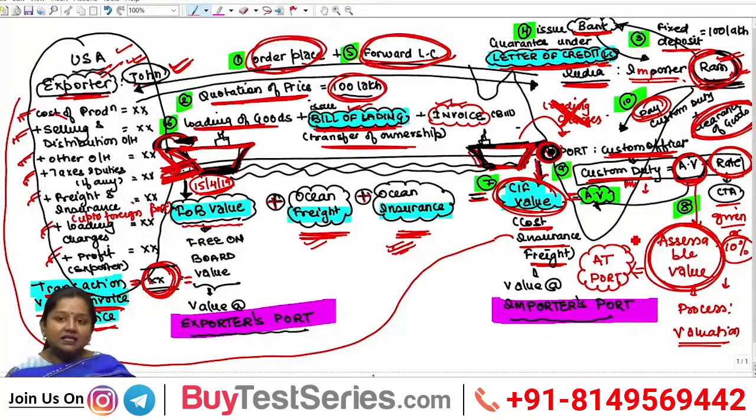It means we can conclude that all those expenses which are incurred up to the Indian port shall be known as pre-importation expenses, and all these pre-importation expenses shall be added in the assessable value.